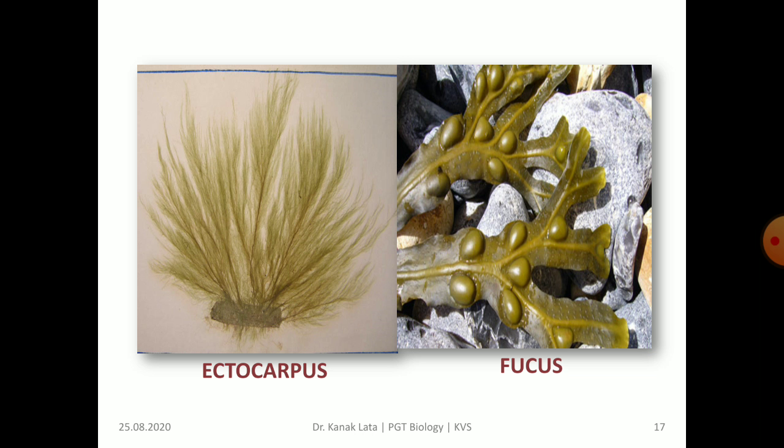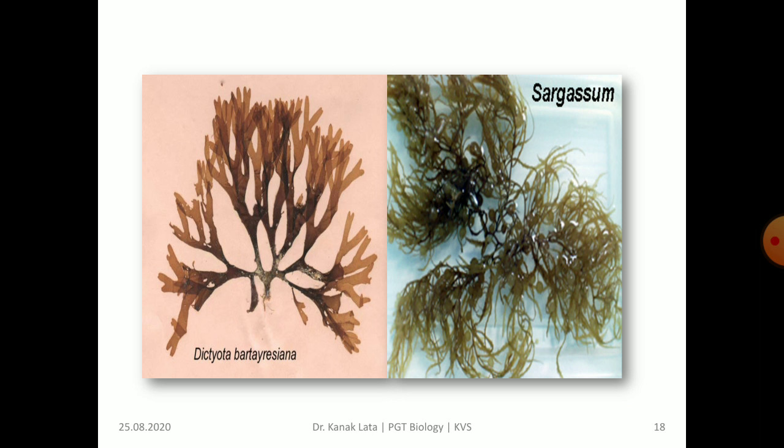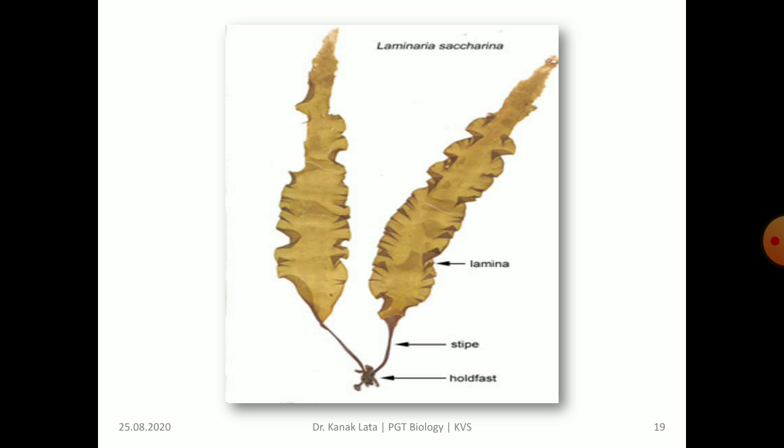In this figure, you may observe Ectocarpus and Fucus. Here it is Dictyota and Sargassum. It is Laminaria. You may observe here holdfast, stipe, and lamina, that is the frond.